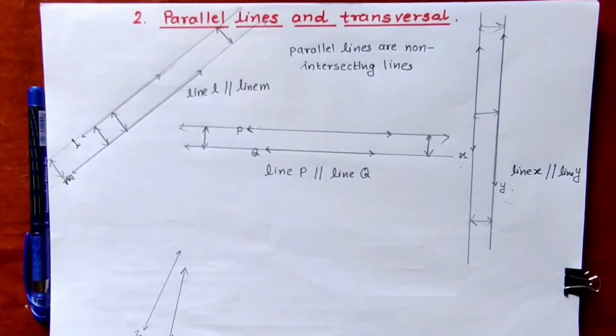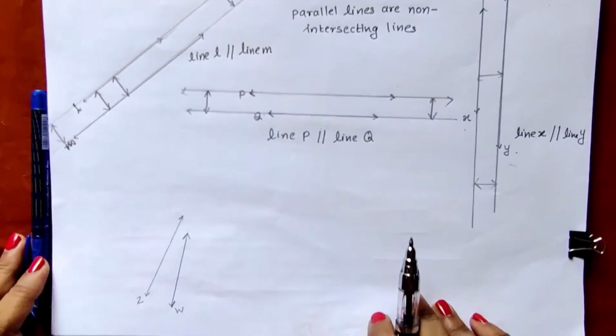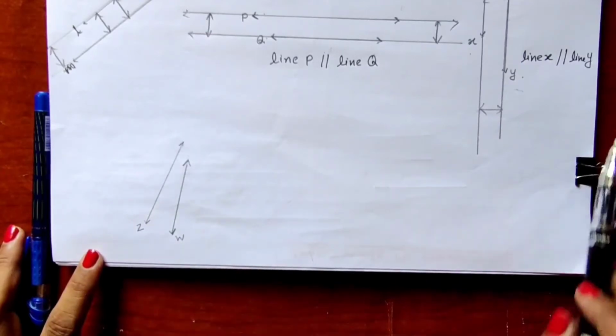Now let us see what do we mean by intersecting lines. If these are the parallel lines, what will be the intersecting lines? Now let us observe these two lines, line Z and line W.